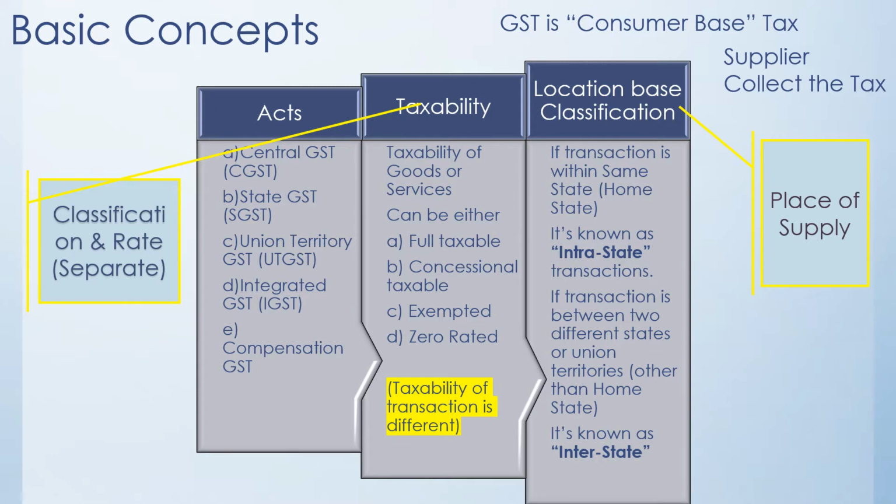Can it be considered as an interstate transaction? The answer is no, because in this particular scenario, it has been provided that if the goods are loaded from a particular state, then it becomes an intrastate transaction.